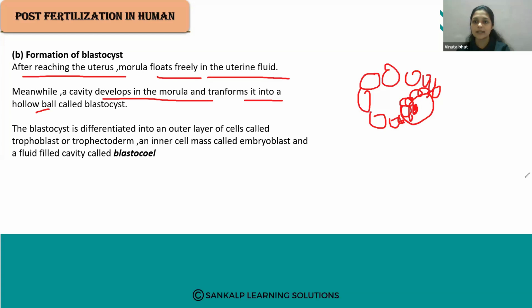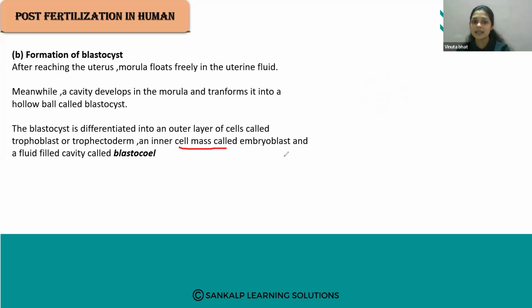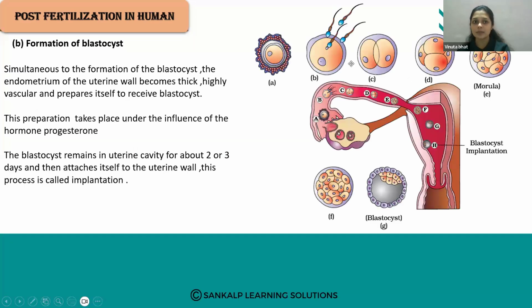So there is a cavity that is called the blastocele. The blastocyst is differentiated into an outer layer of cells called the trophoblast layer, and the inner cell mass, that is the embryoblast, and the fluid filled cavity that is known as the blastocele. Just a minute, I will show the diagram. Yes, here.